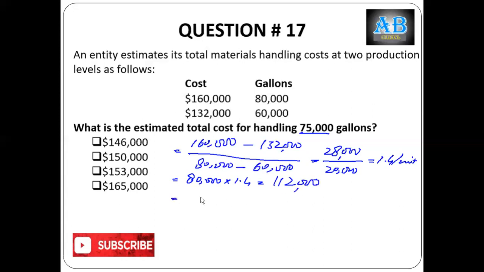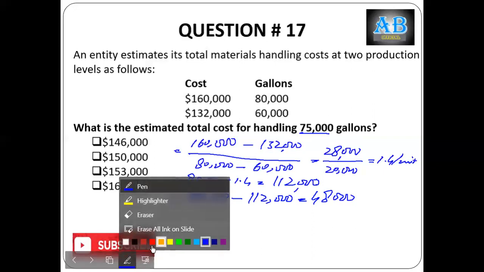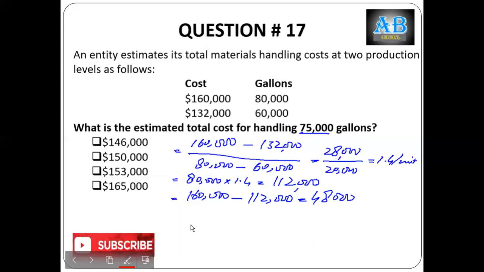Now total fixed cost at that activity level: total cost, which is 160,000, minus total variable cost at that activity level, which is 112,000, equals 48,000. Now let's do the calculation at the new activity level, which is 75,000.